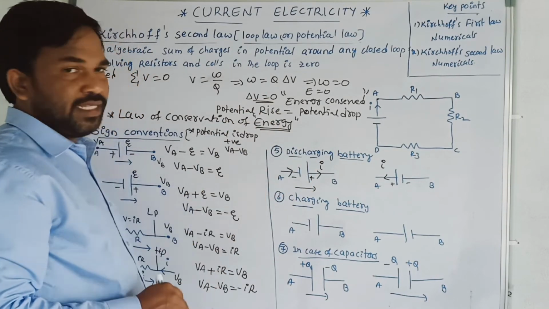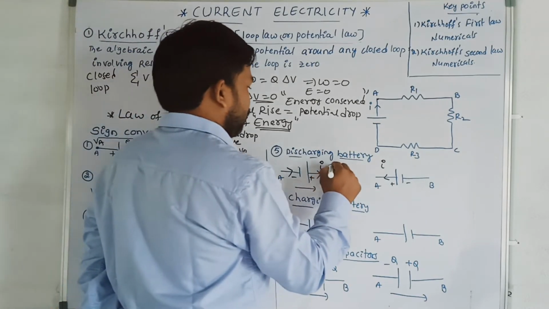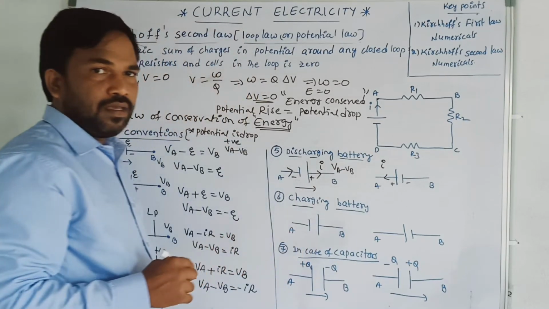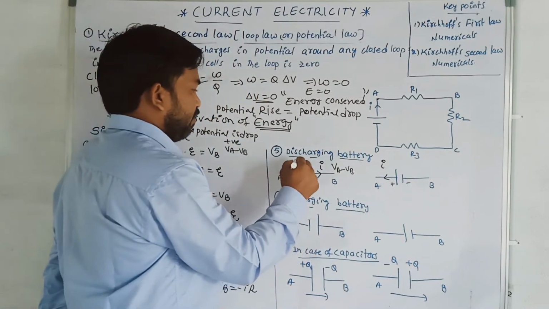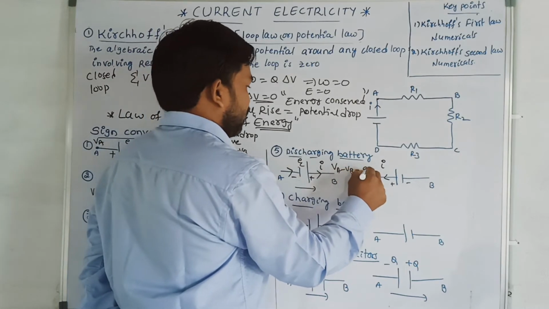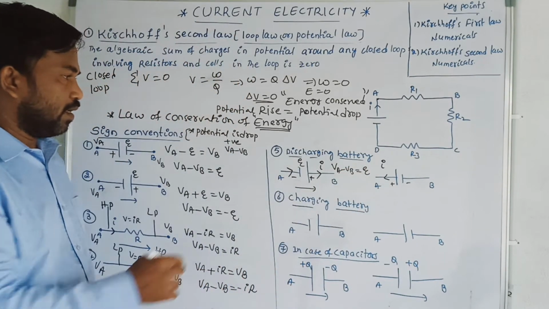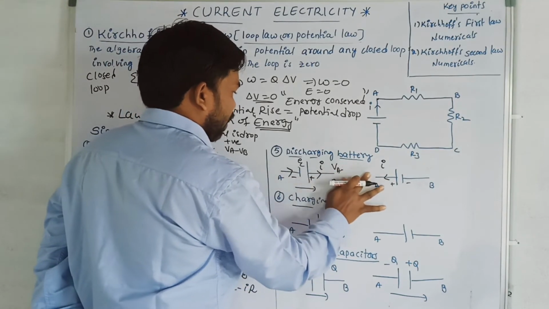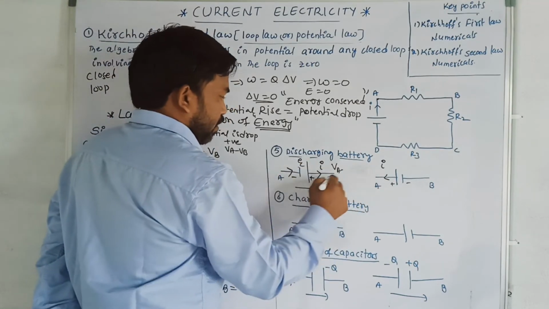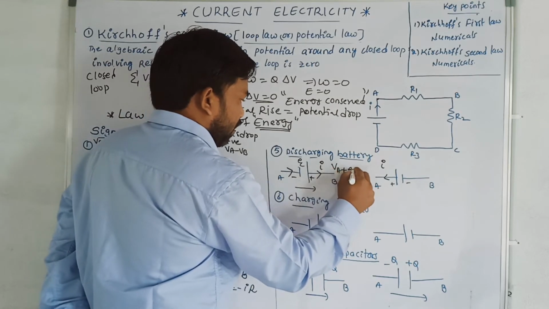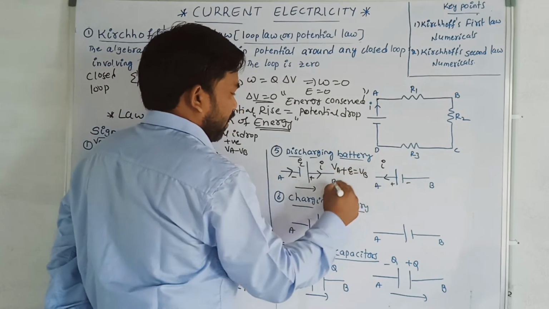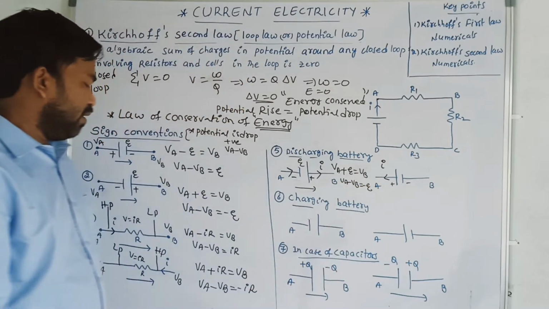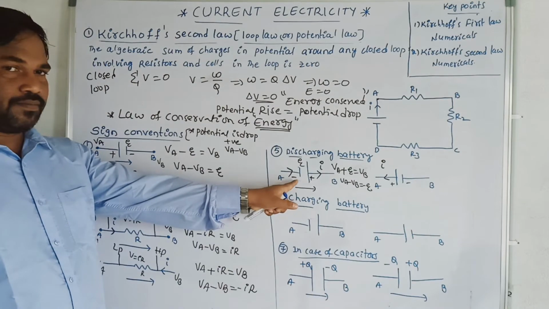When the potential is raised, VA minus VB will be negative. Here I am taking the EMF as E. Moving from VA, VA plus E is equal to VB. Therefore VA minus VB is equal to minus E.